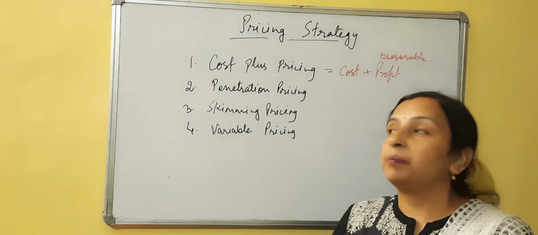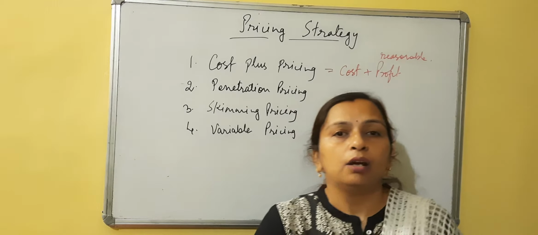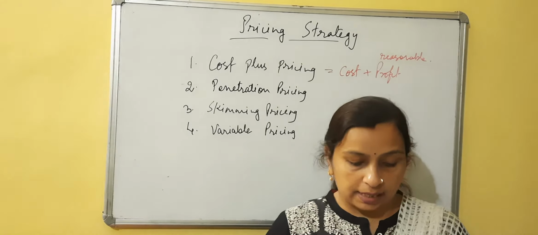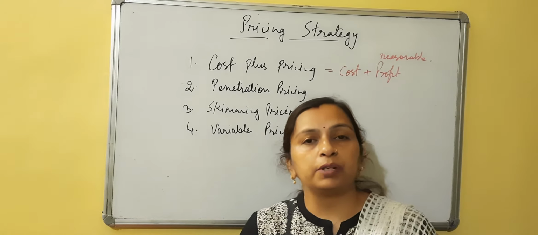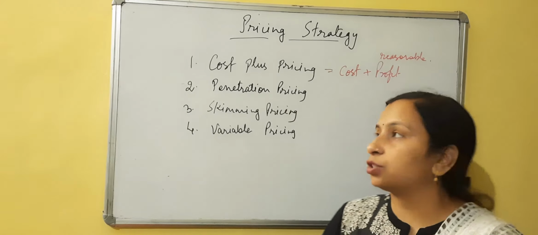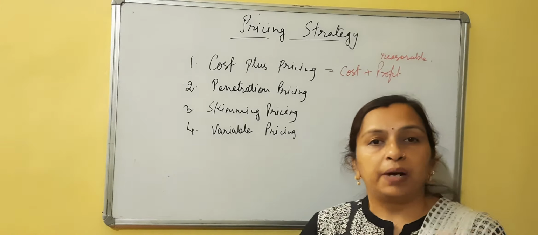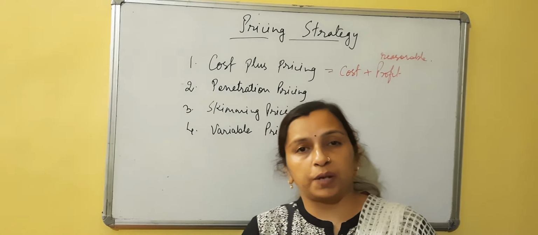Now the benefit of cost plus pricing is that the company exactly knows what expenditure it has incurred, and if there is escalation in expenses, the company is well aware of the reason for this escalation. So this is the benefit. But what cost plus pricing is ignoring is the competitor's price.